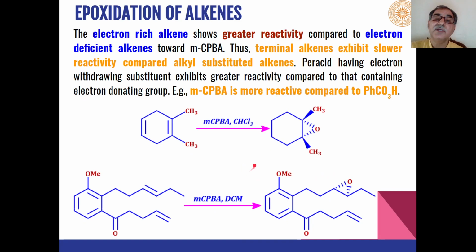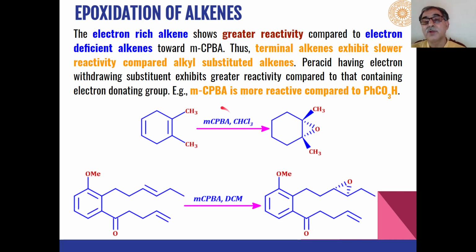Then another factor is that electron-rich alkenes show greater reactivity in comparison to electron-deficient alkenes towards this peracid oxidation. The terminal alkenes are slow to react as compared to alkyl substituted alkenes. So these are the general characteristics of epoxidation reactions using peracids.